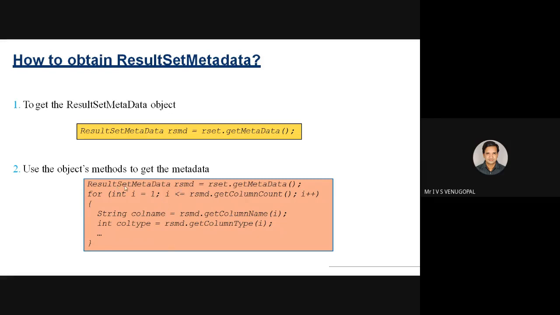So you have to use for int i equal to 1, i less than or equal to rsmd.getColumnCount, that is i less than or equal to 3, i plus plus. getColumnName of the first column is student name. The second column name is roll number. The third column name is email ID. Like that, it will return the results. Similarly, column type returns an integer value: 2 for number type, 12 for varchar2, like that. That is listed in the table.